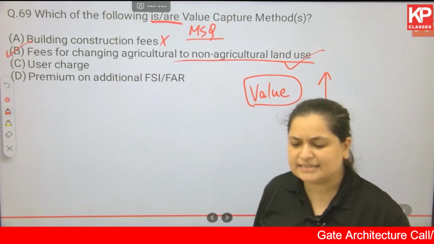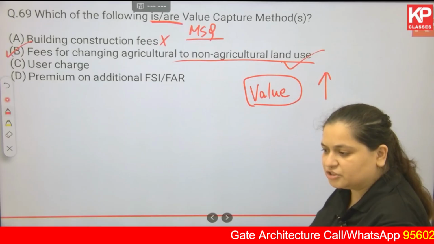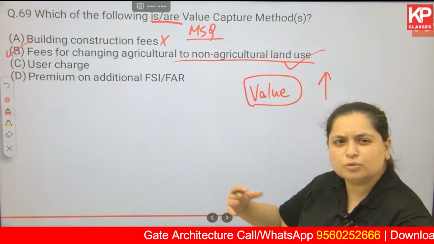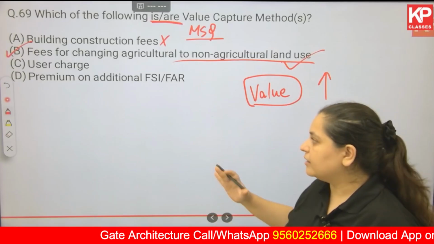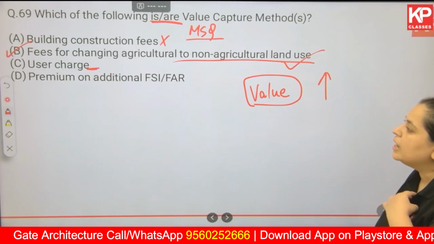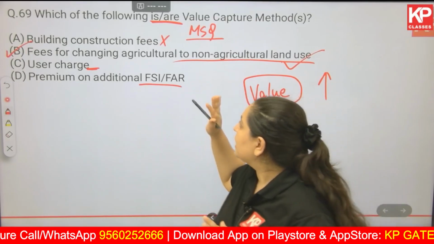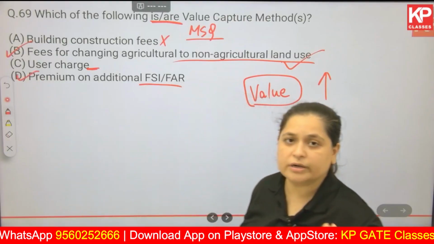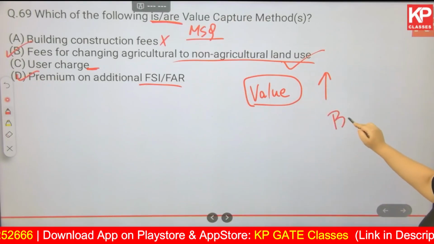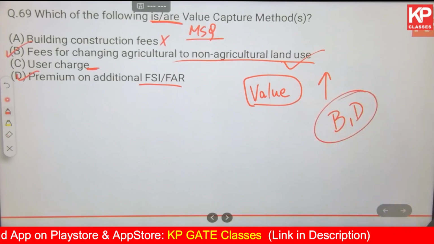User charge, yes, that is like the meaning of value capture method. You are charging the users or the landowners per se, but here user charge is kind of a vague term, and we cannot say that it is one of those methods, so we are keeping it aside for now. Then premium on additional FSI FAR, yes, this is one of the very key or one of the very important methods of this VCM. Okay, so B and D, these are the correct answers for question 16-9.